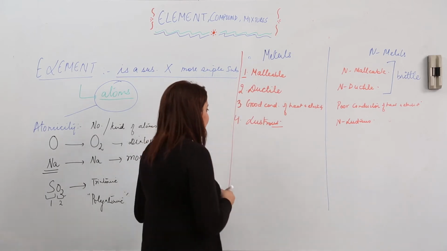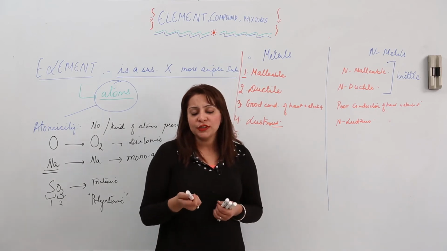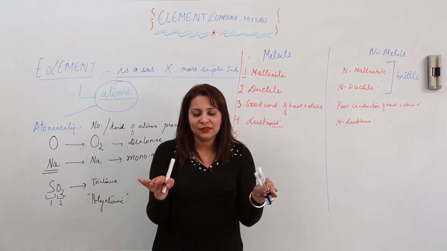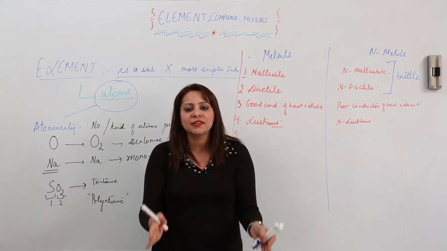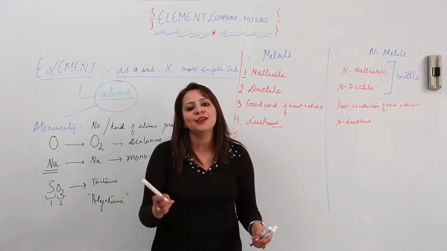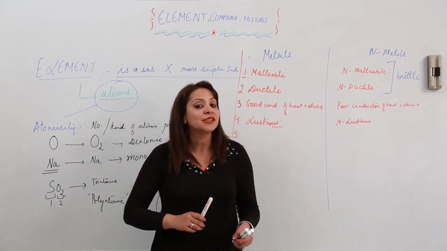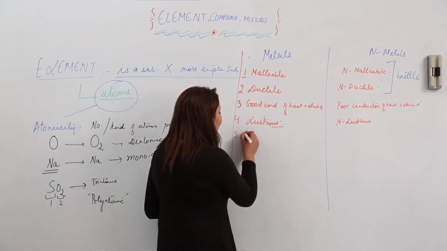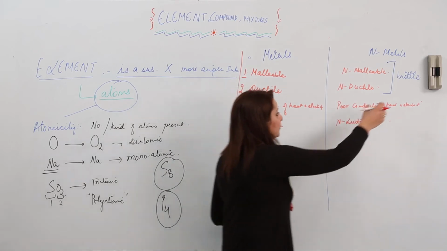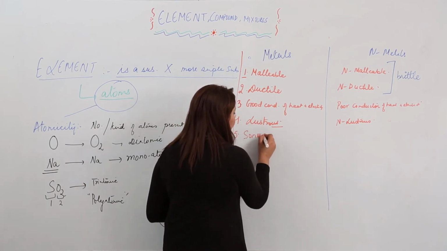And the other property which you might have noticed is that if you hit a metal with anything, suppose you are sitting on a bench, right? You have a wooden table, and there are iron rods which go down. Just hit that rod with your pencil or a marker or anything you have in mind. You will see it will produce sound. You can hear a different kind of sound. So that means metals are sonorous. That means when you hit the metal, they produce sound. So they are sonorous, right?